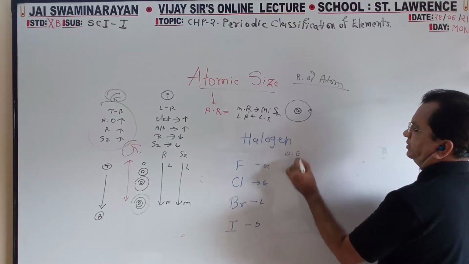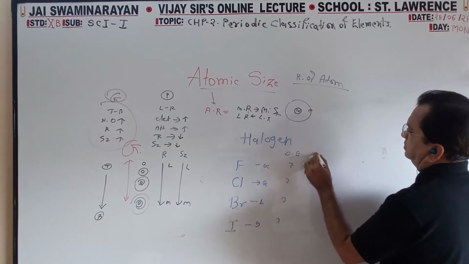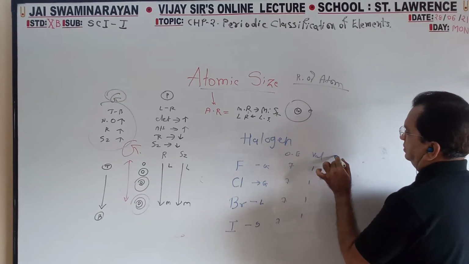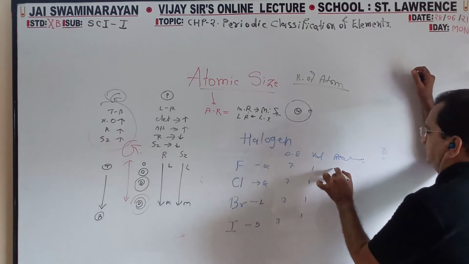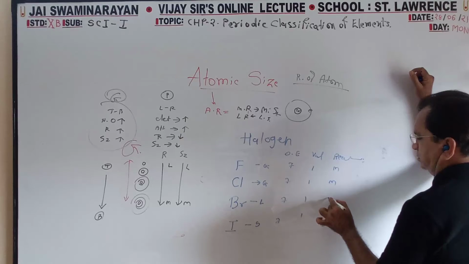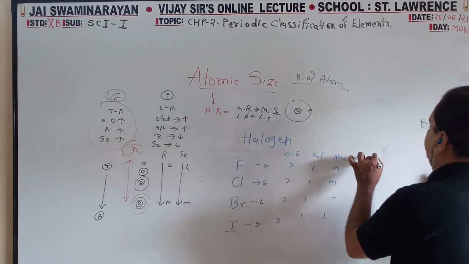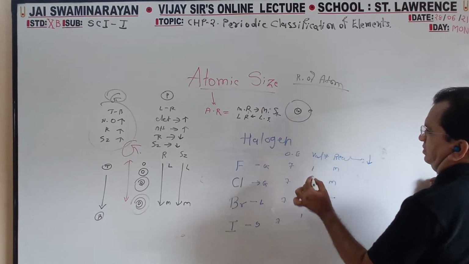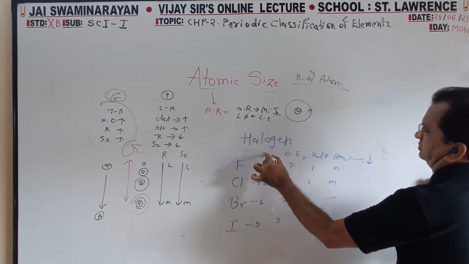Outermost electrons all have 7. Valency all have 1. Reactivity: fluorine more, middle less. Reactivity goes on decreasing. This is also the same. State.